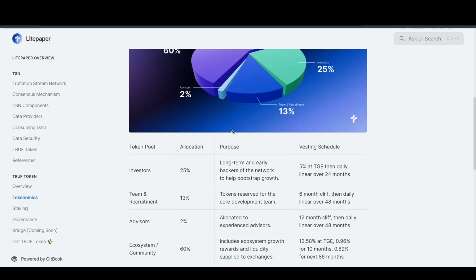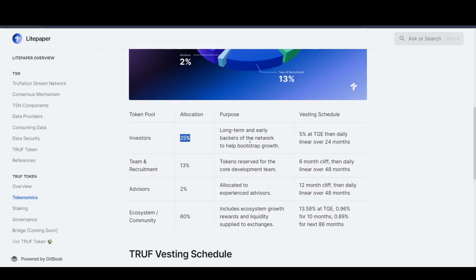As you can see, of the distribution of the 1 billion, 25% goes to the investors, out of which 5% is unlocked at the launch, and after that there is no cliff, which is a bad thing, but still investors will get their tokens over the span of 24 months. After that, we have team and recruitment, which is 13%, and we do have a 6 month cliff, which is pretty good. After that, we have advisors, who have a 12 month cliff, and after that we have the ecosystem and community fund, which is over 60%.